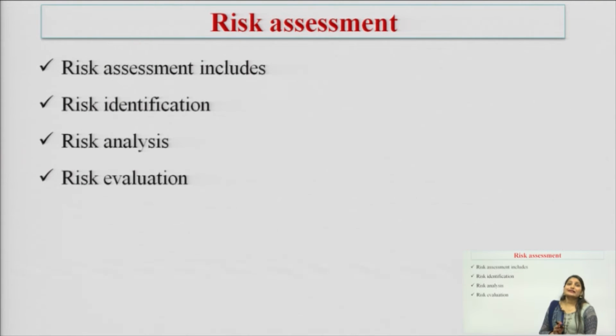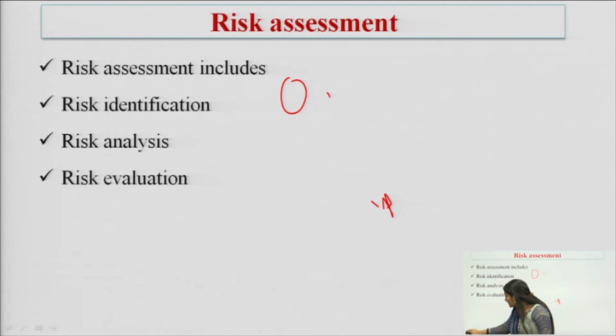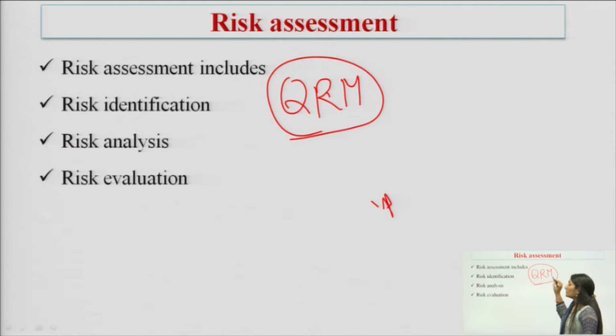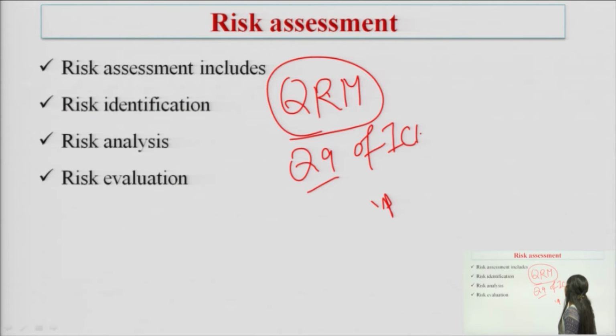Next is risk assessment. Risk assessment includes three steps: risk identification, risk analysis, and risk evaluation. This risk assessment is a part of QRM, quality risk management, which is described in the Q9 section of ICH.